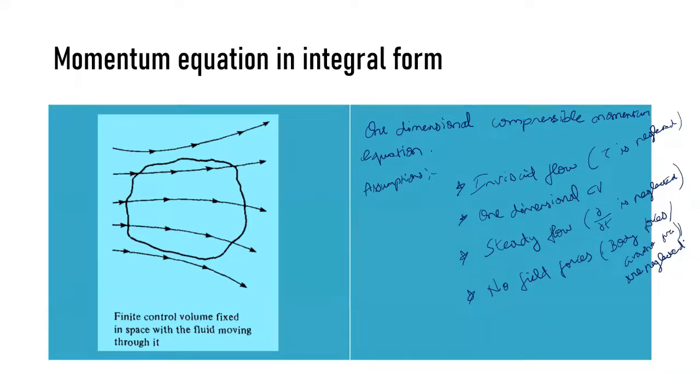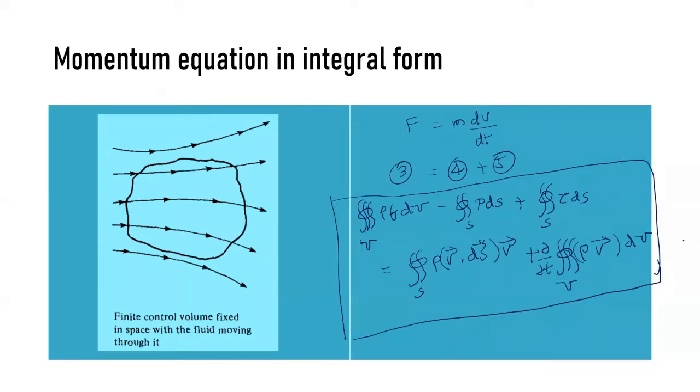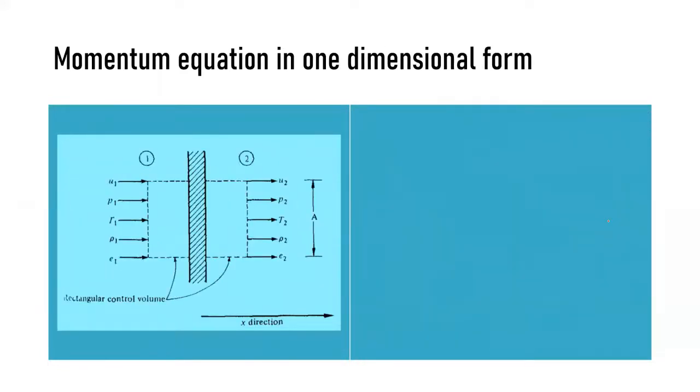With this in mind, to make the equation one dimensional, we are going to neglect the shear stress term and the time derivative term since the flow is steady. So we consider only the single pressure force on the left hand side and only the momentum term on the right hand side. So what could be your final equation in three-dimensional form?